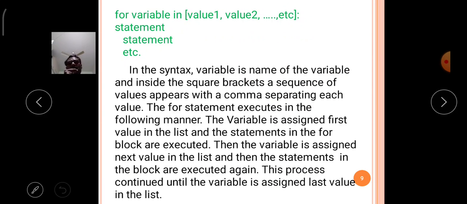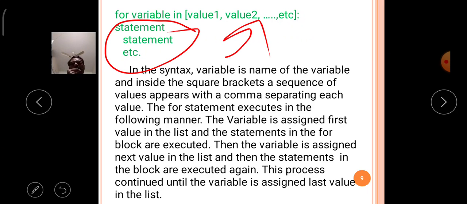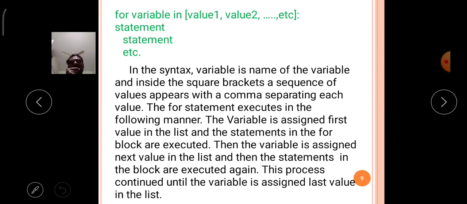Then the group of statements depends on this for loop. According to the series of values of a for loop, the block is executed.